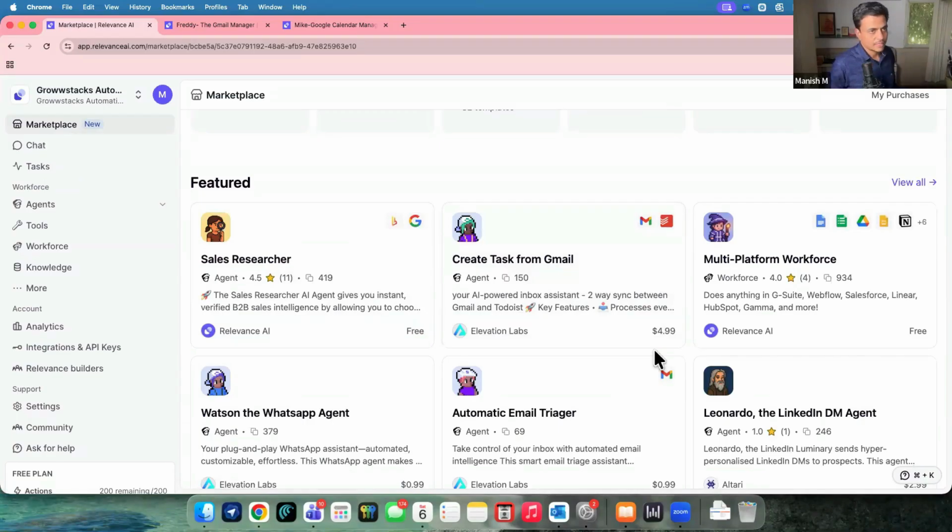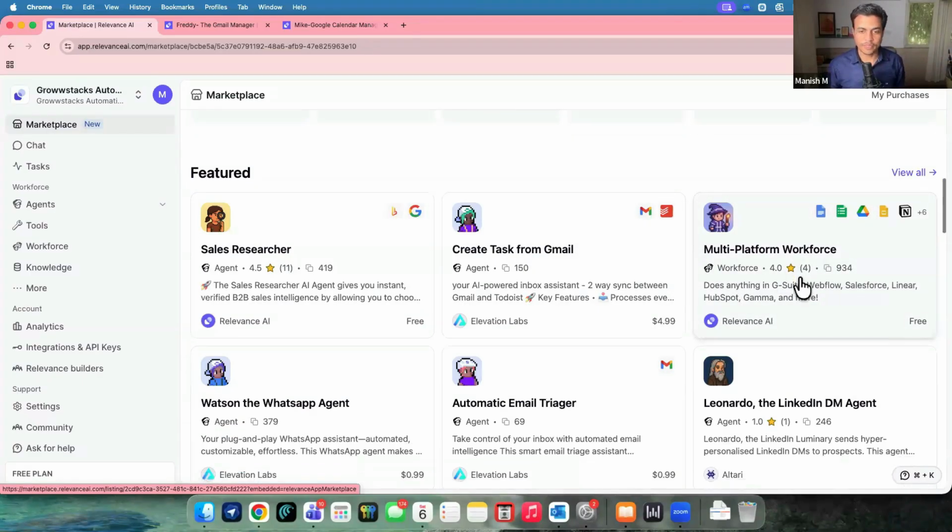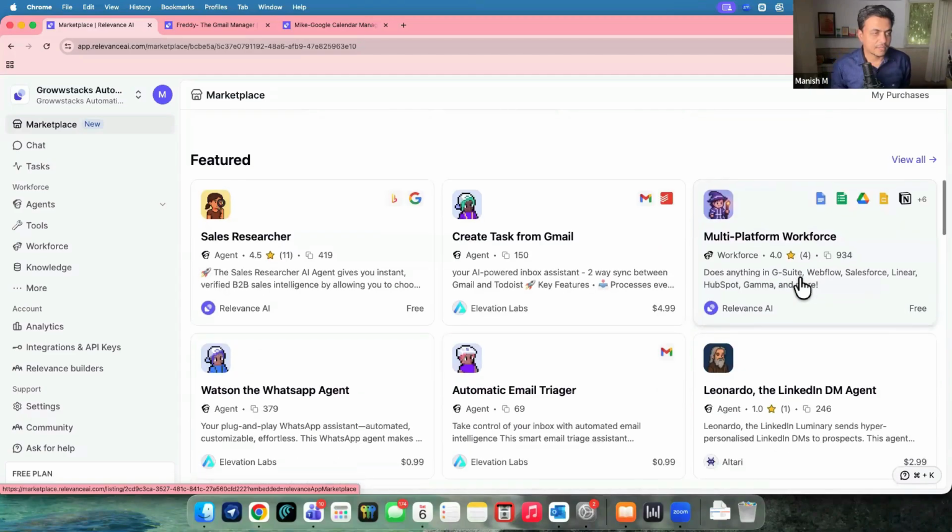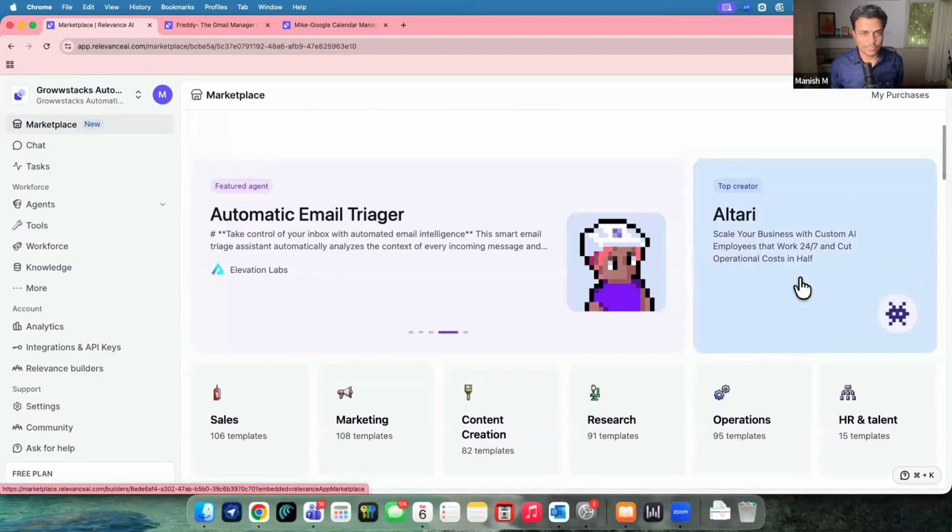And they can have either one agent or multiple agents as well. So for example, let's say multi-platform workforce. This is published by Relevance and it's available free of cost. Almost 934 people have tried this template. So you can simply clone this, and by cloning, you can have this in your own workspace, right? It's rated 4 stars by 4 people. In case you are fascinated by Relevance or by this whole agentic platform, then you can even publish your own agent over here.